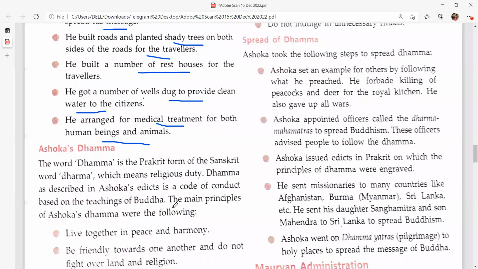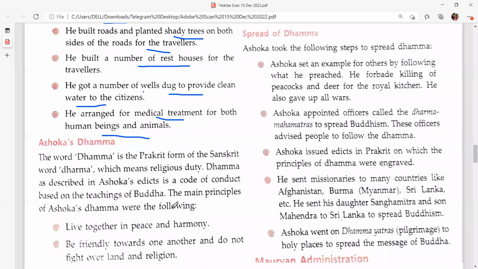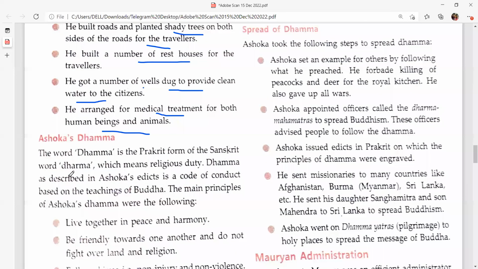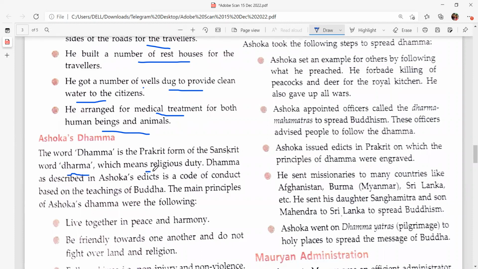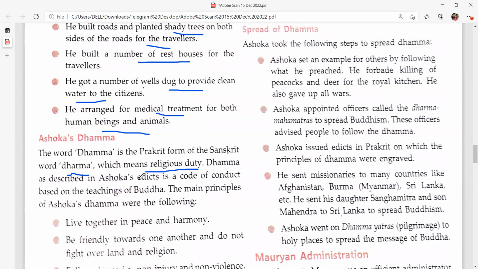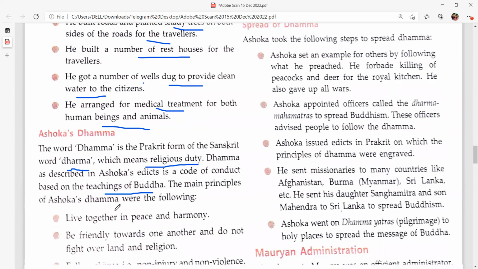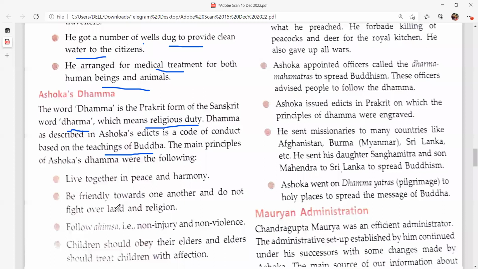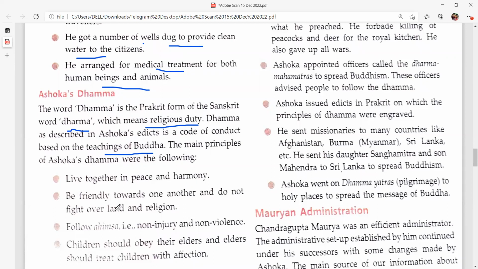Now, Ashoka Dhamma. What was the Ashoka Dhamma? The word Dhamma, the Prakrit form of the Sanskrit word Dharma, means religious duty. What is the religious duty? The peace. What is the principle? Dhamma, as described in Ashoka's Edicts, is a code of conduct based on the teachings of Buddha. He described the code of conduct, how a person should live his life, how a life should be lived.